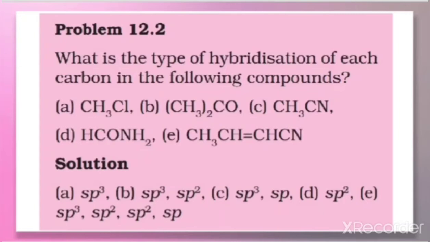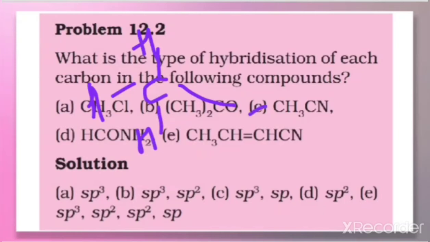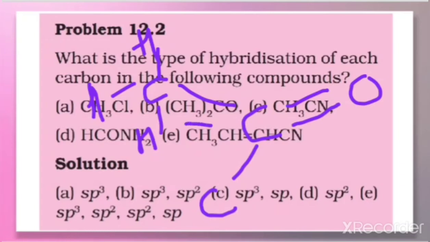So how do we expand this one? CH3 twice. CH3 twice means how do we expand this one? That is CH3. CH3 means 1 H here, 1 H here, 1 H here. Next is carbon, and CO means C double bond O. That is very important. Ketonic group CO means C double bond O. Next one more carbon, because CH3 2 times is there. So CH3, and here we can say carbon with 3 hydrogens.